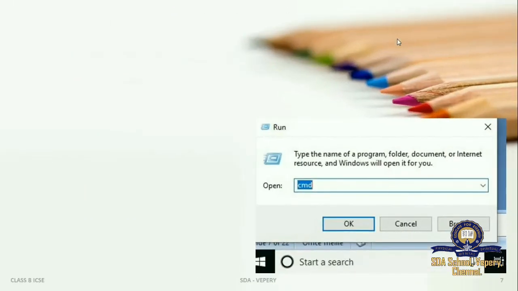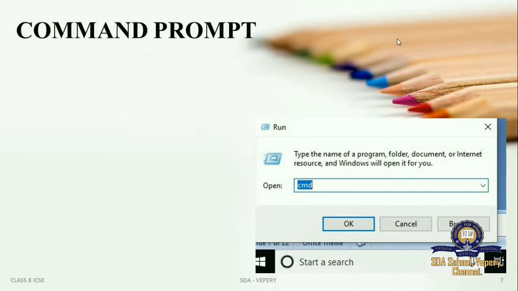Now you are going to see the command prompt. What is the command prompt, and how can you open the command prompt window? In your system's start menu, you can type RUN. The Run application will open for you. Inside that dialog box, you have to type CMD, which stands for command.